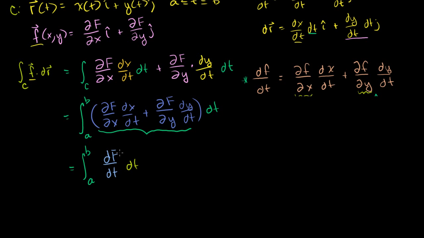Well, you take the antiderivative of the inside with respect to dt. So what is this going to be equal to? You take the antiderivative of the inside. The antiderivative of the inside, that's just dF. Oh, sorry, that's just F. So this is equal to F of t. And let me be clear here.